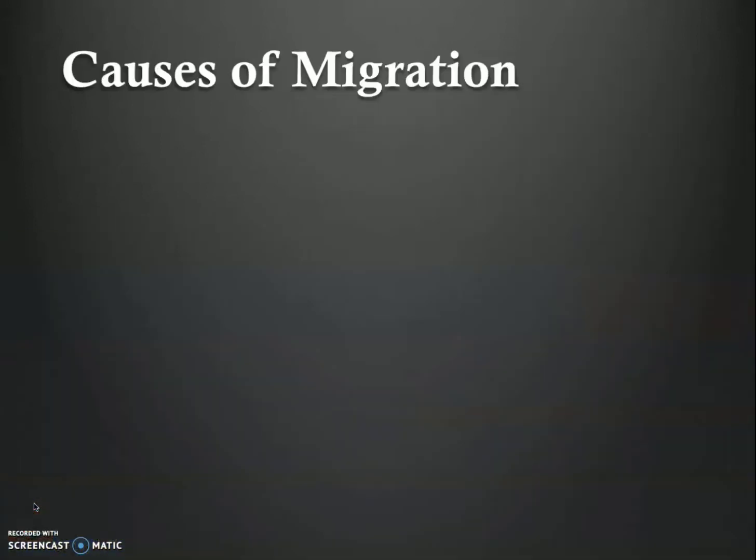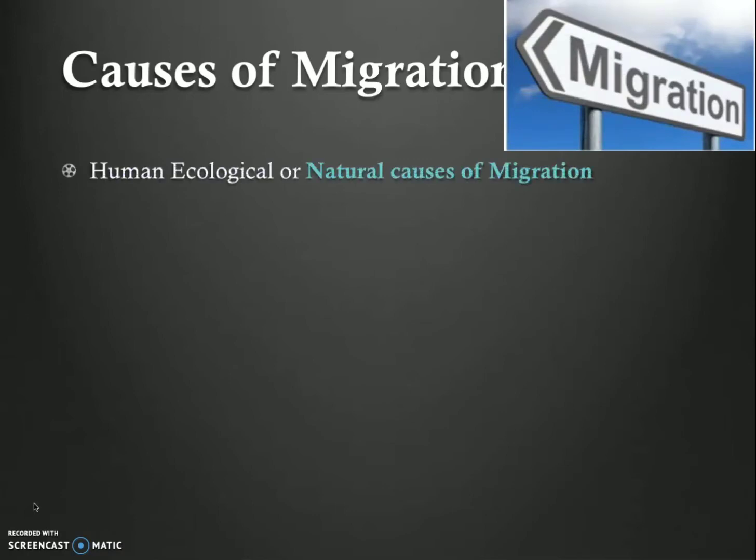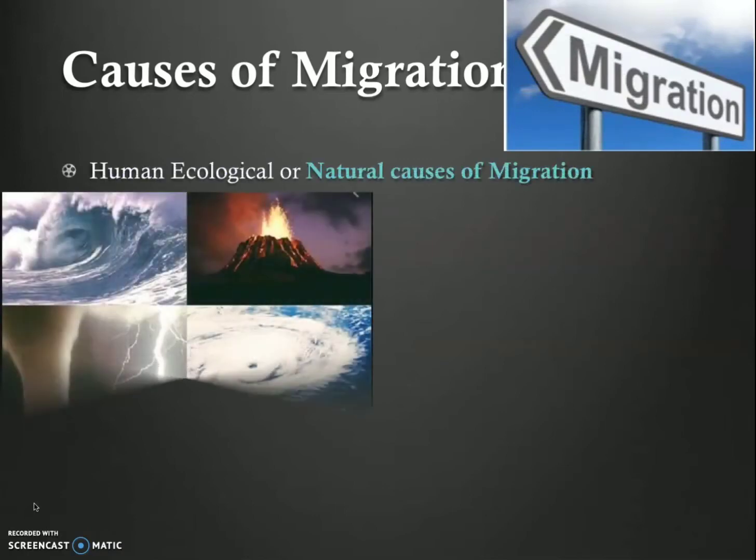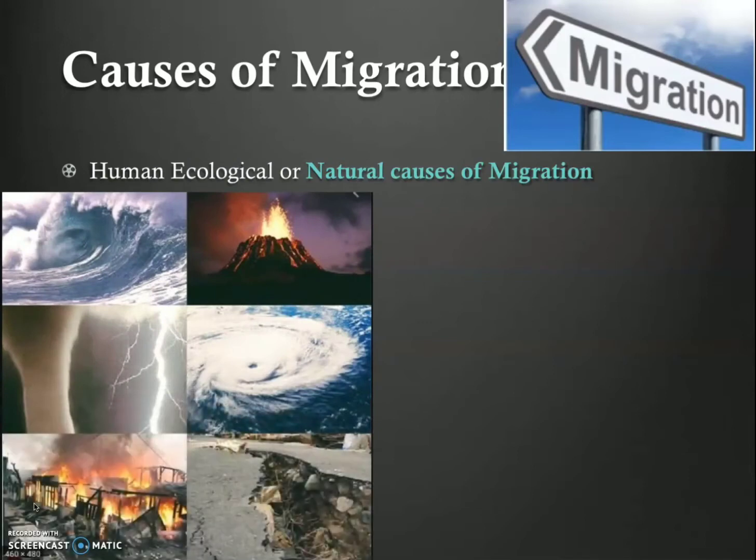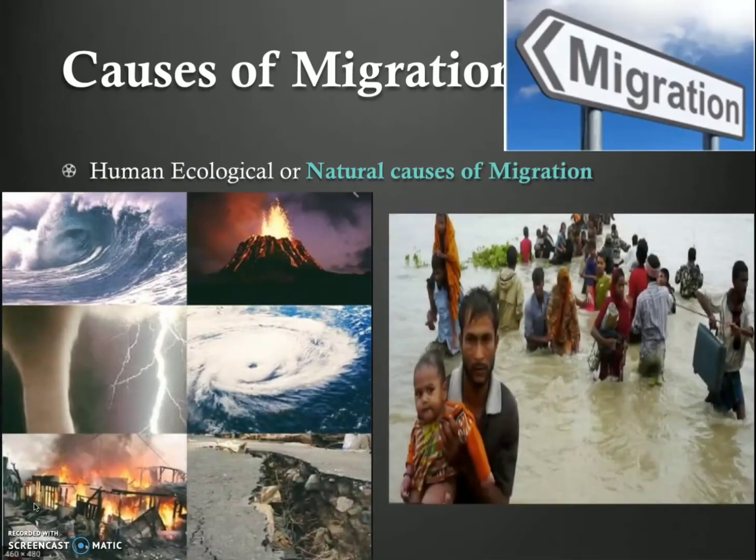causes of migration. So we have five causes. We will see one by one. First one is human, ecological or natural causes of migration. These causes operate under the categories of natural causes like volcanic eruptions, earthquakes, floods and drought. These even force people to leave their native place and settle in some other new areas.